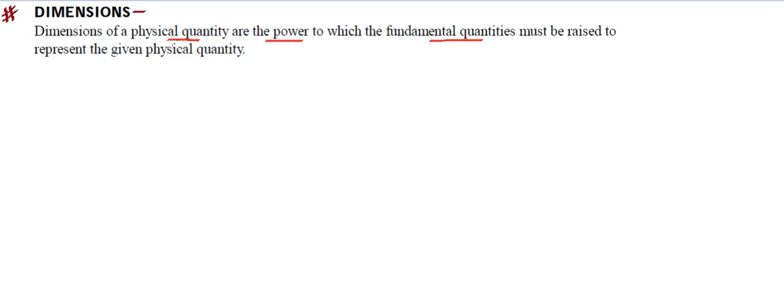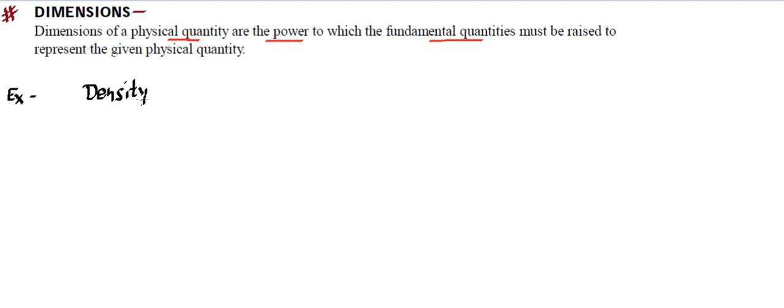To explain this definition better, an example is going to be the right choice. So let's talk about an example and try to learn what these dimensions mean. Let's talk about a physical quantity, and then we will be representing that physical quantity in terms of fundamental quantities. Then on those fundamental quantities we will look for the power, and those powers will be known as dimensions. So let's talk about a physical quantity called density.